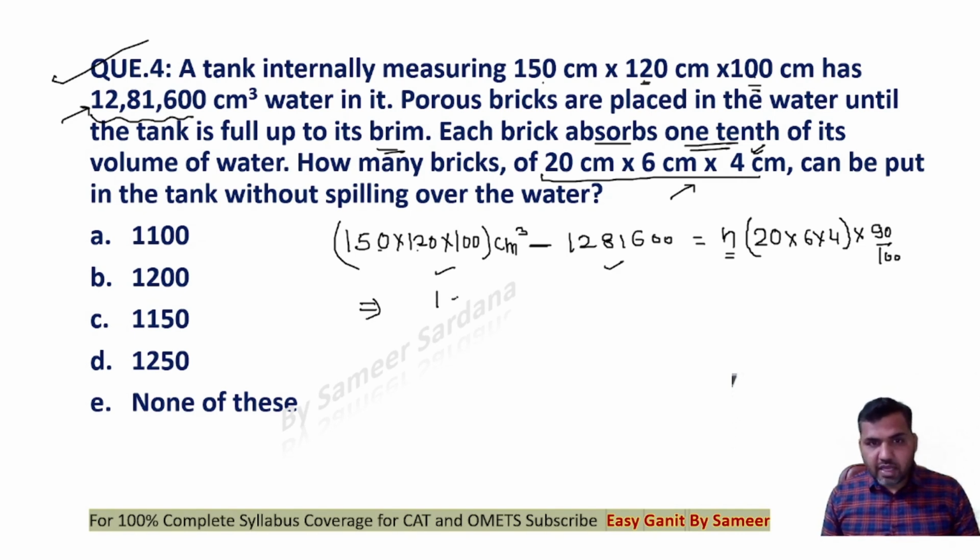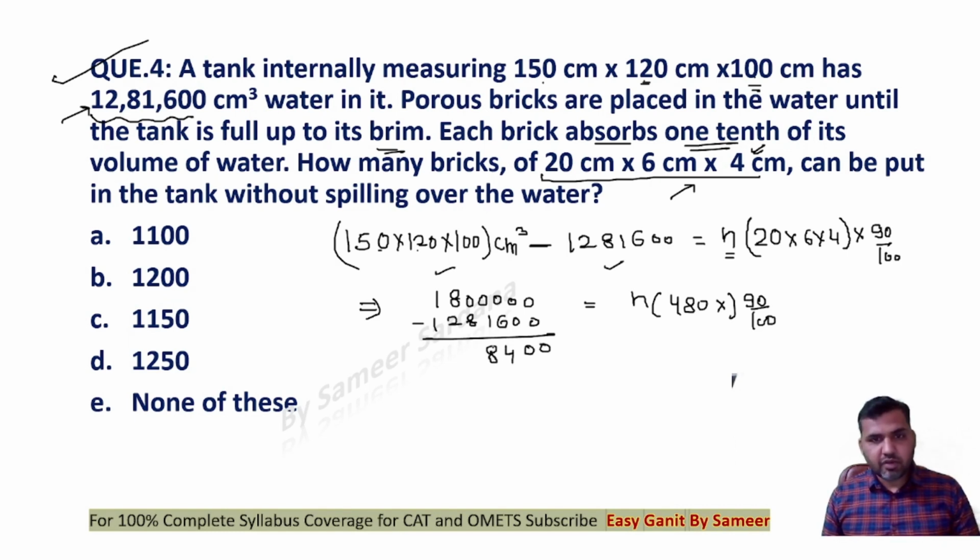150 into 12 is 180, followed by 4 zeros, minus 1281 6000 is equal to n into 480 multiplied by 90 upon 100, right? Now let's do this. 10 minus 6 would be 4, 9 minus 1 would be 8, 9 minus 8 is 1, 7 minus 2 is 5. This is equal to n into 480 into 90 by 100, right?